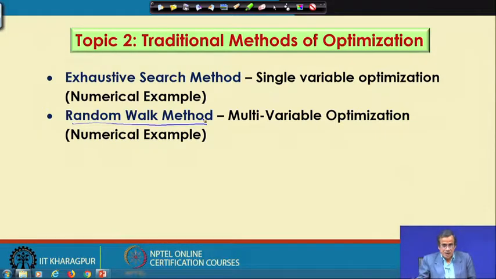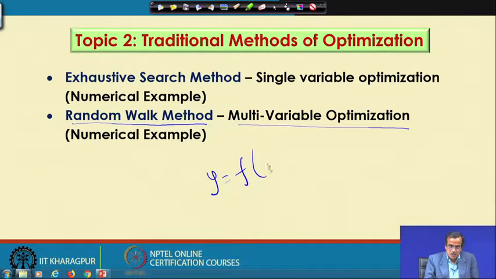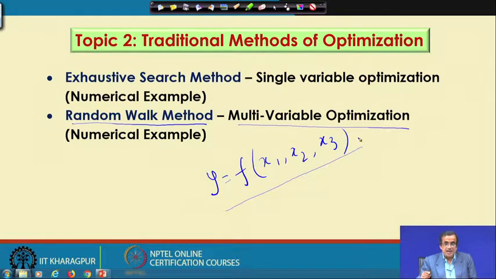Now, this random walk method can tackle the multivariable optimization problem. For example, the problem could be a function of so many variables like x 1, x 2, x 3. Now, here there are 3 design variables, and this type of function we can optimize with the help of this random walk method.